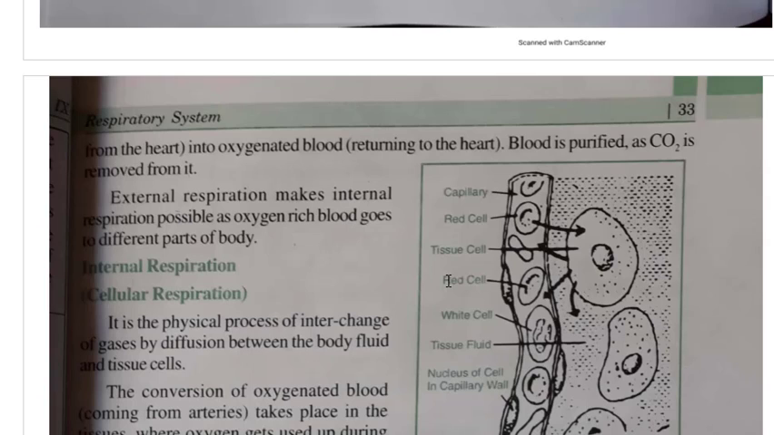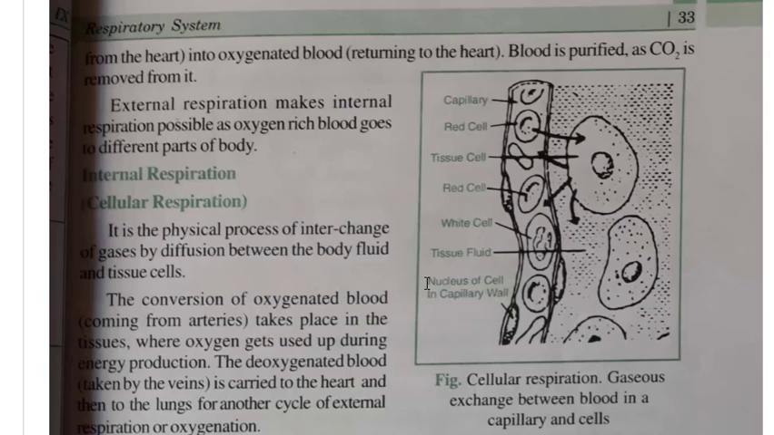External respiration makes internal respiration possible as oxygen-rich blood goes to different parts of the body. If there is no external respiration, how will the blood receive oxygen? So external respiration is the prime thing which needs to happen before internal respiration begins. For internal respiration, this external respiration is very much needed.